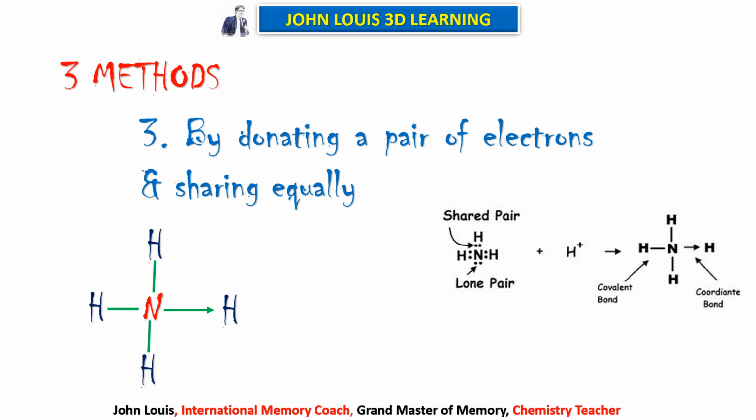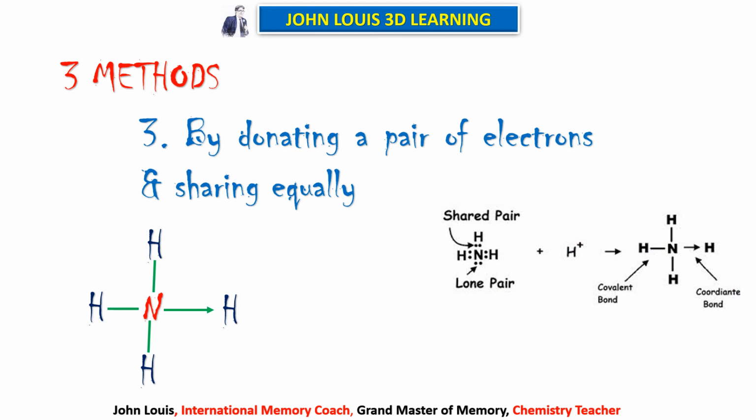That is why this bond is marked with an arrow mark. Nitrogen donates to hydrogen and shares it equally. So that bond is denoted with an arrow mark. Nitrogen is pointing towards hydrogen. That means nitrogen donates and shares. That bond is known as coordinate covalent bonding. You need not worry much about it now. We are going to see them in detail in the upcoming videos one by one with more examples.